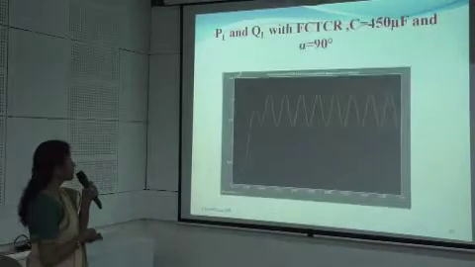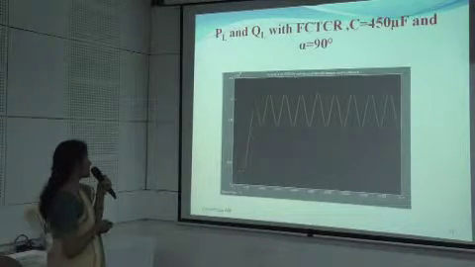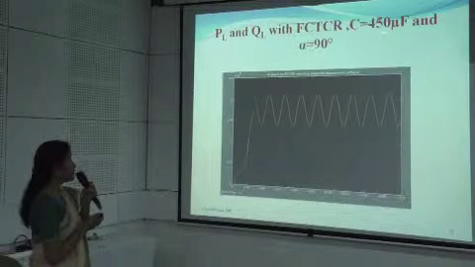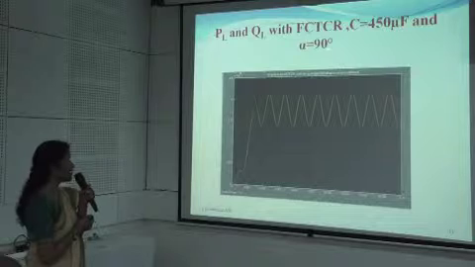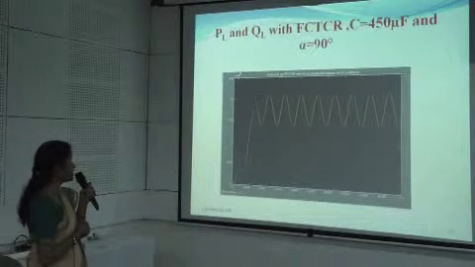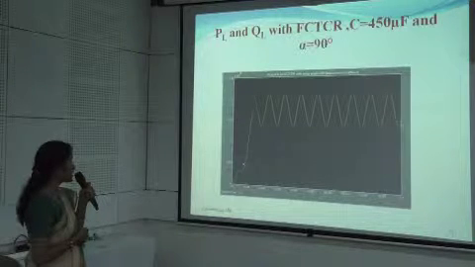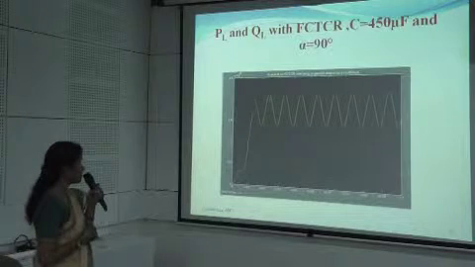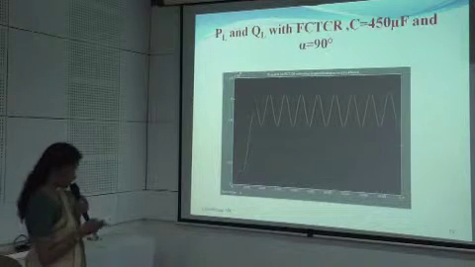So the results have been found here, using this FCTCR with the capacitance having the value of 450 microfarad and the firing angle alpha of 90 degree. The value of the real power has been found to be 2.2 into 10 raised to 6, whereas the reactive power has been found approaching 1 into 10 raised to power 6 MVAr.